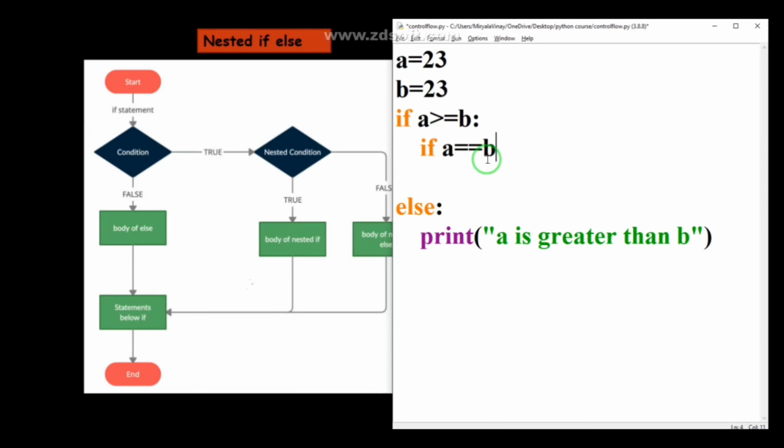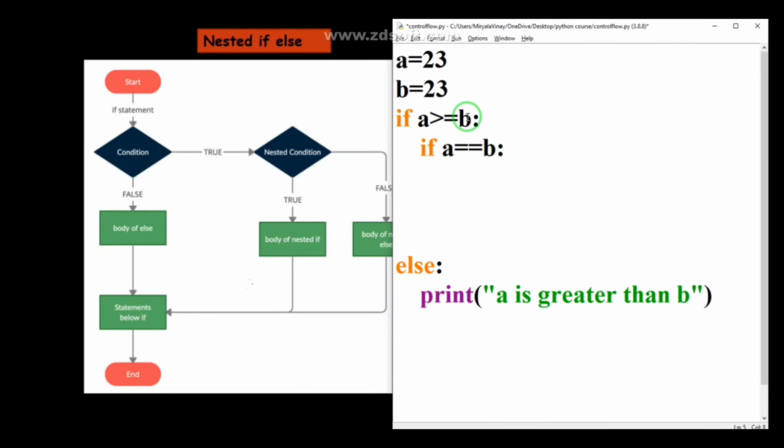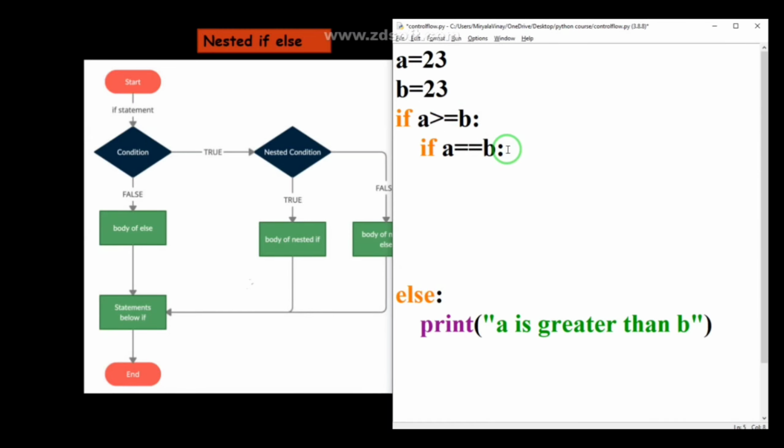I am putting a colon. After hitting enter, you can see my cursor automatically jumping here, ignoring this space, and after that it will ignore this space also, and my cursor comes to this place, because these statements belong to this if statement. So I am printing that if my statement is true, that is a equal to b, I am mentioning a is equal to b like this. Okay, and I am deleting this.